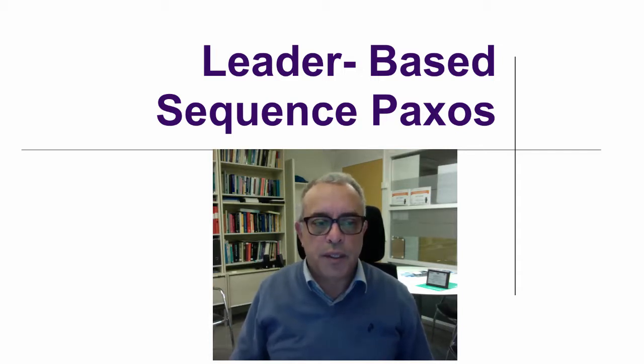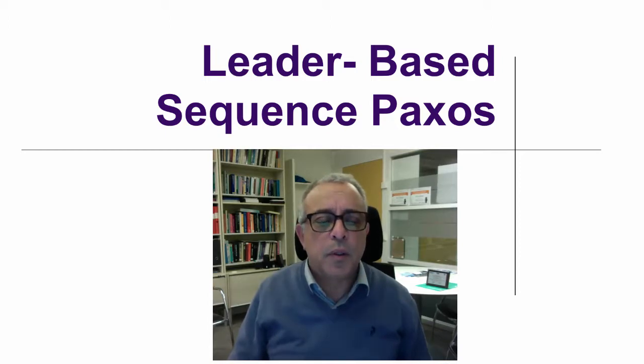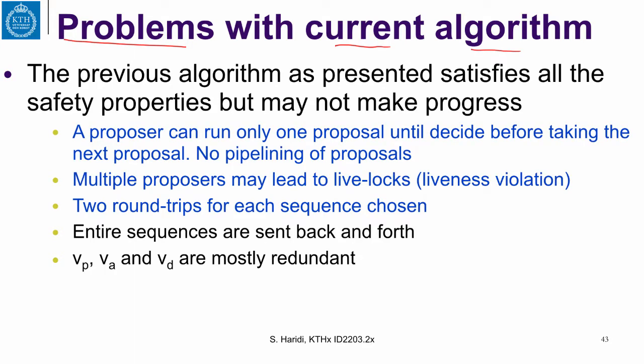under good network conditions. The first thing to do now is to develop a new leader election algorithm that is suitable for sequence Paxos. Let us look at the problems with the current algorithm. The previous algorithm presented satisfies all the safety properties, but we may not make progress.